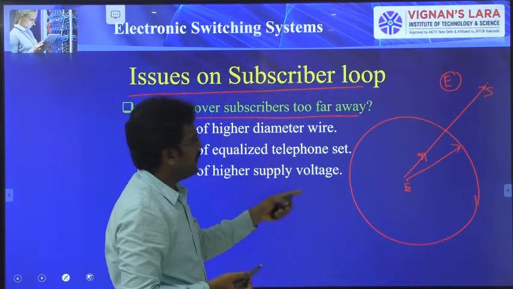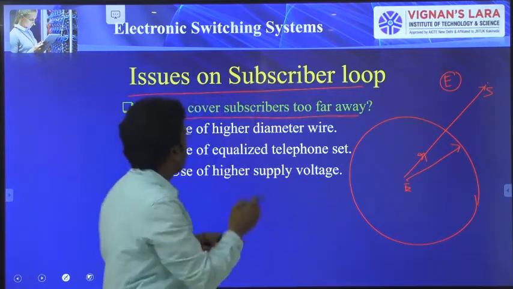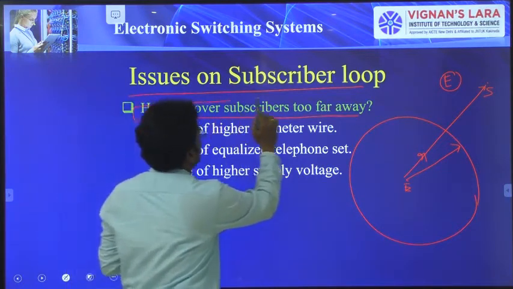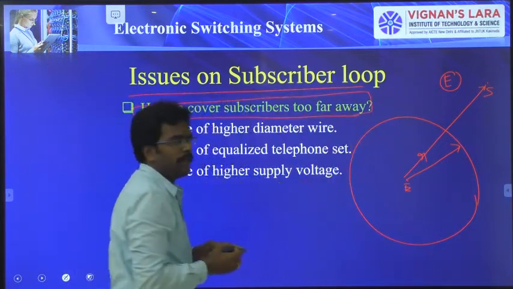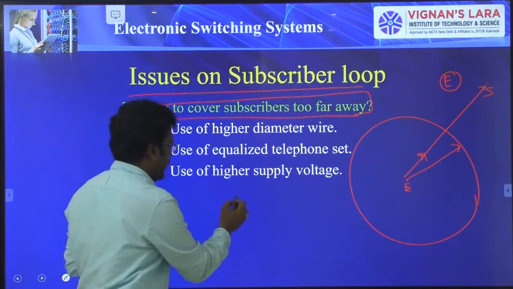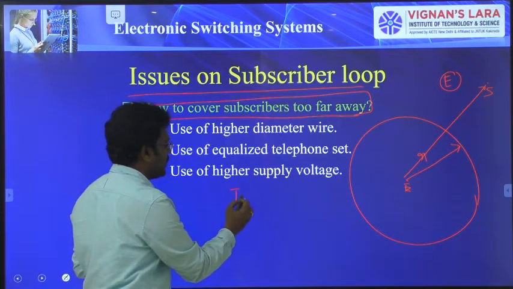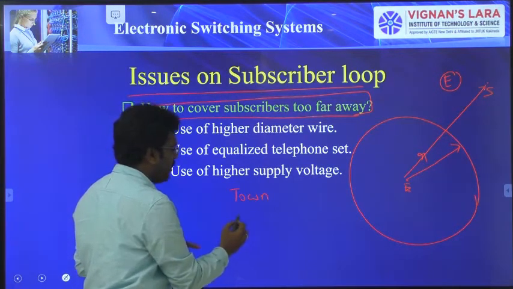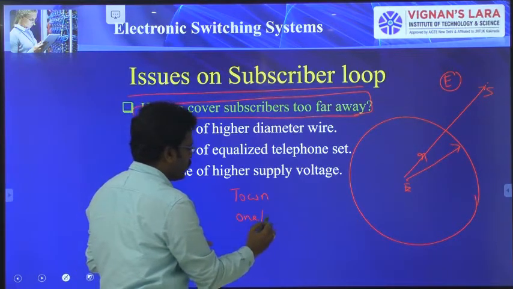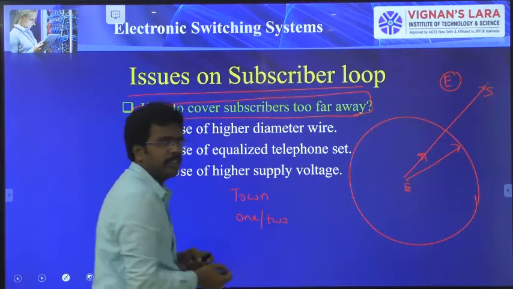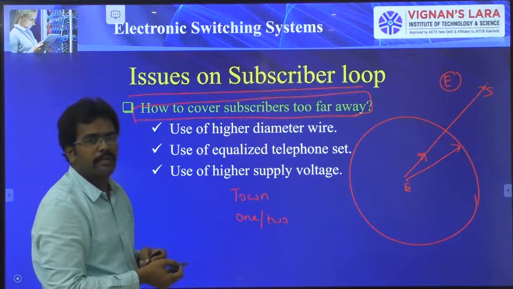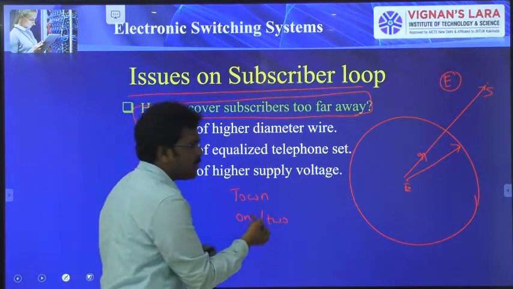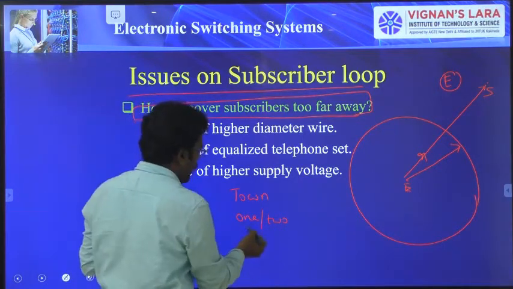Right? So here, the main objective is how to cover the subscribers who are far away. We know that for a given town or city, we may contain 1 or 2 exchanges, not more than that. In small towns, you may have only one exchange.